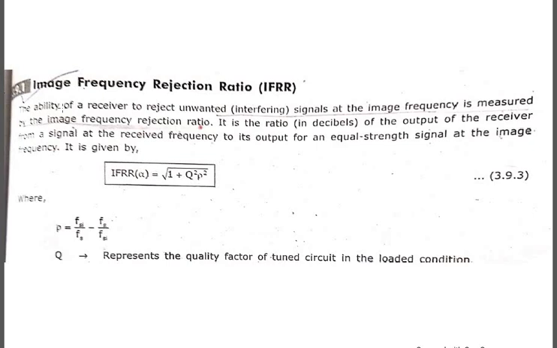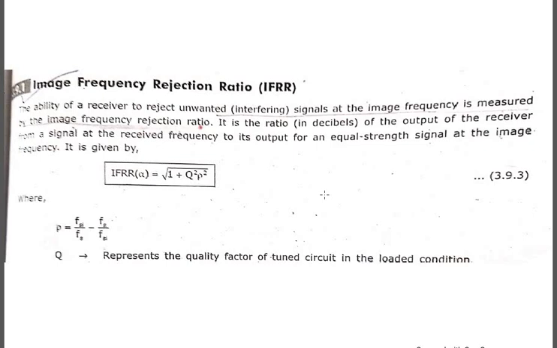That is given as IFRR equals the square root of 1 plus Q squared rho squared, where Q represents the quality factor of your tuned circuit and rho is the difference between the ratios of your signal frequency and the image frequency. This is the image frequency Fsi and this is your signal frequency. So this is how you get your image frequency rejection ratio.